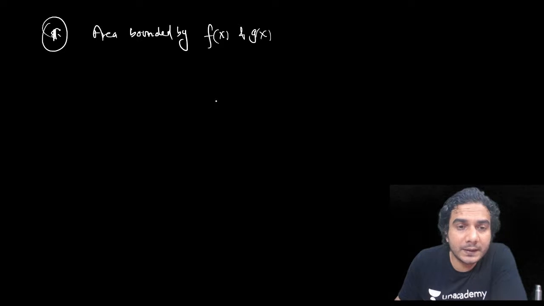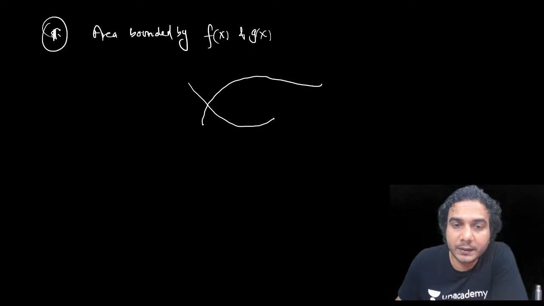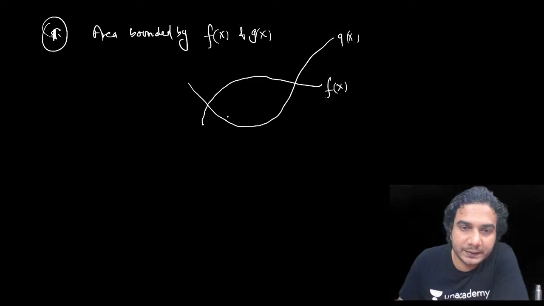Now I'll explain how to write this area. So first I'm taking this kind of graph. First, the area bounded by f(x) and g(x) only. Okay, and say if the area is bounded by f(x) and g(x), then surely they must intersect each other at 2 points. So I'm taking it like this. This is say f(x) and this is g(x). Now you can see the bounded region.